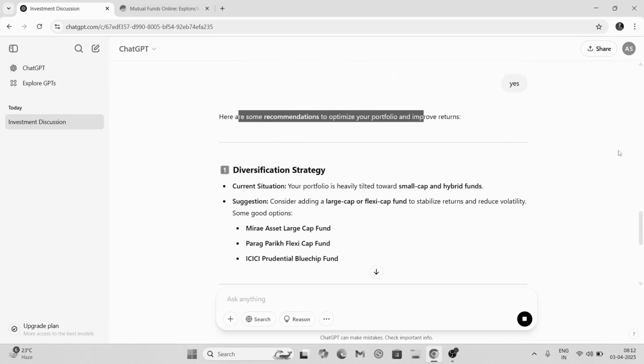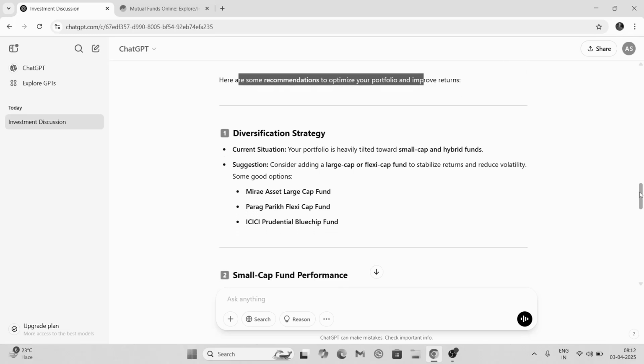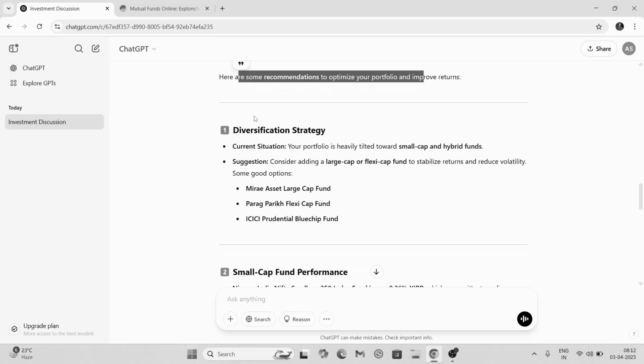Now once again, even though ChatGPT is giving you recommendations of its own, you should do your own research as well. Don't just invest blindfolded based on what ChatGPT is saying. Do your own research as well.